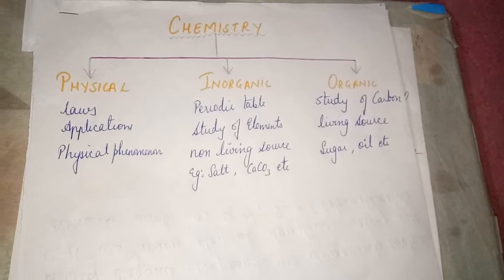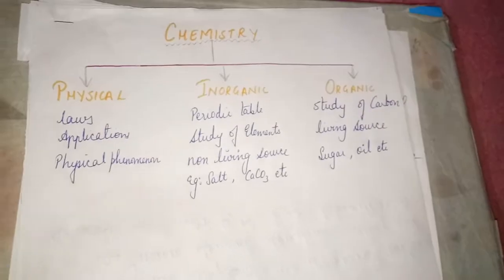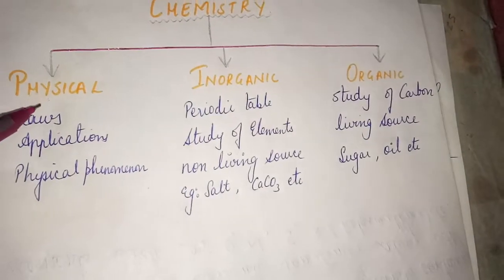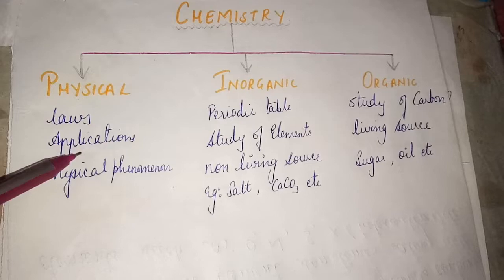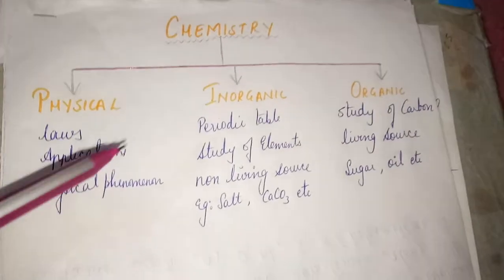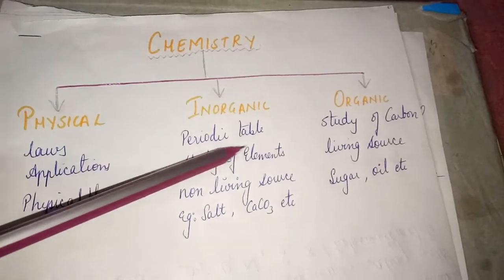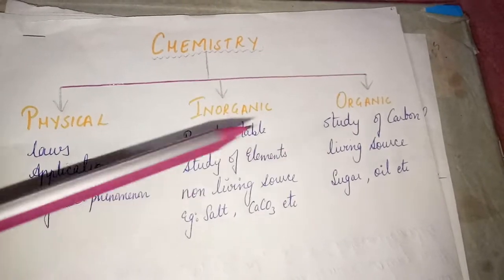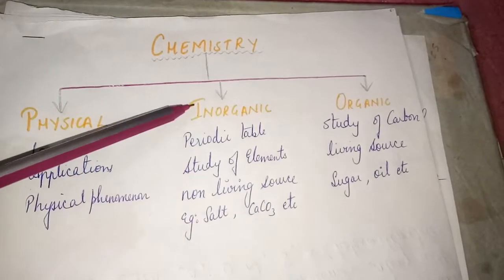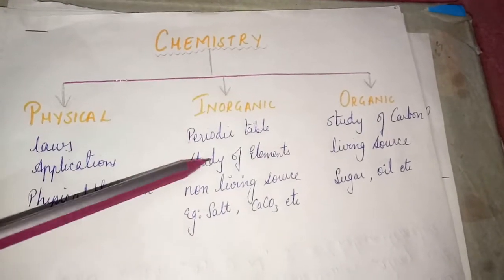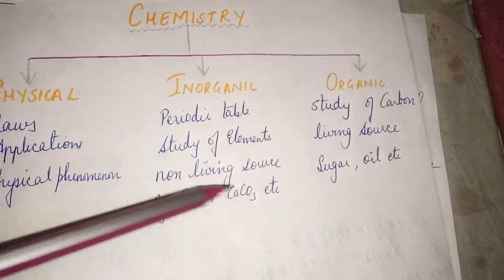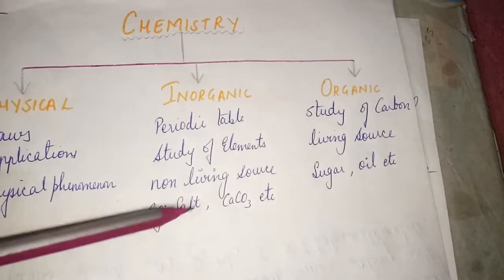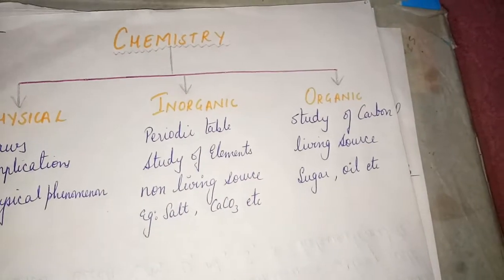So let's begin. As you can see on the screen, chemistry is majorly divided into three branches. That is physical chemistry, where you'll be studying the laws, the applications, the physical phenomena. Inorganic chemistry, where you'll be studying majorly about the periodic table, the study of elements, their properties, their characters. Inorganic chemistry also deals with non-living substances or the substances obtained from non-living sources. For example, your salt, calcium carbonate, etc.